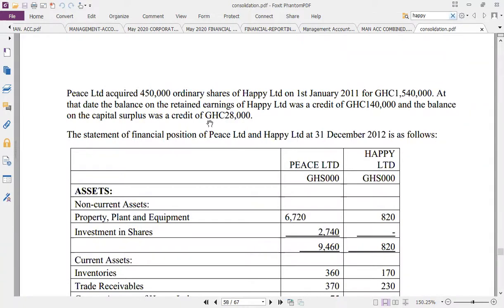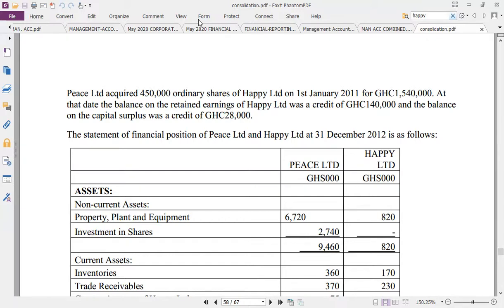We start with our first question. The rest will be scanning through questions year by year. Okay, so we have May 2013, Peace and Happy. So go through the requirement as usual.